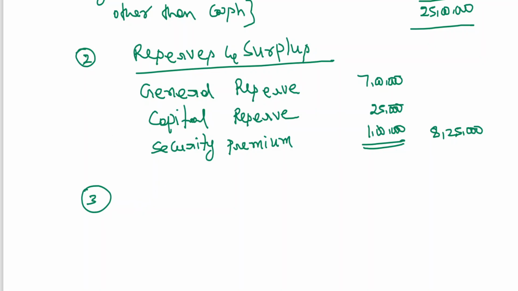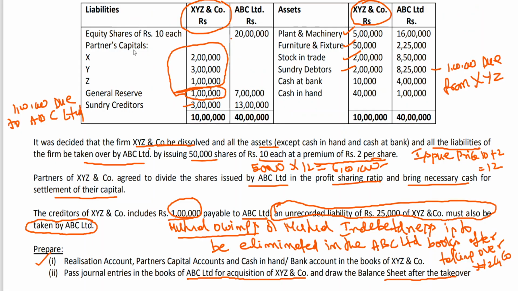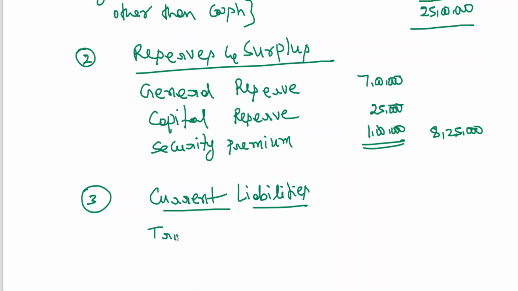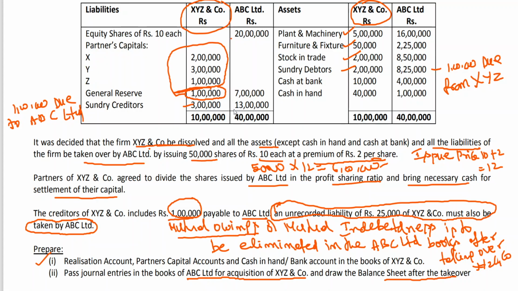Then next, in this case, we don't have non-current liabilities. We have current liabilities, trade payable. Now we should look at the trade payable of ABC Limited first. What is ABC Limited's trade payable? 13 lakhs.